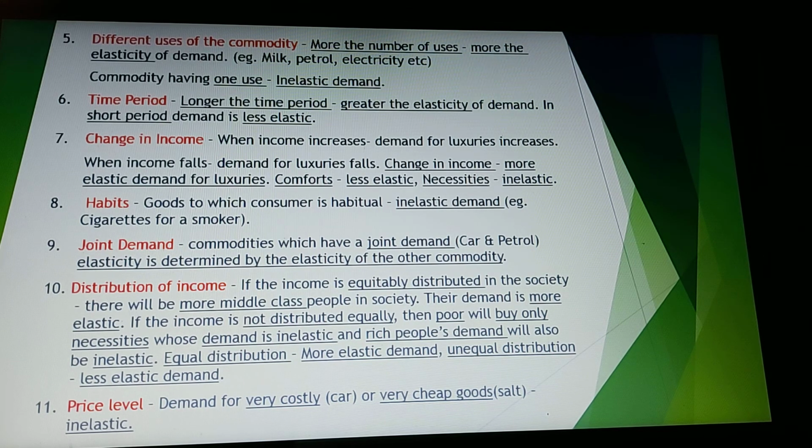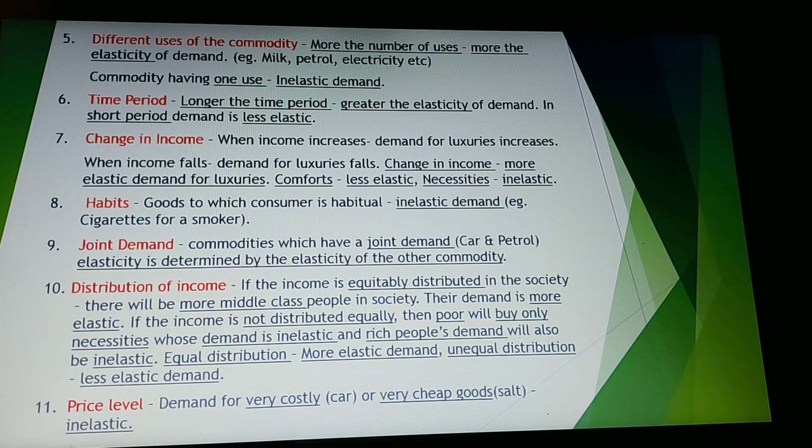And if there are more middle class people in the society, the elasticity of demand will be more. So we come to the conclusion that if there is equal distribution of income, then the elasticity of demand will be more. And if there is unequal distribution of income, then the elasticity of demand will be less, or it will be inelastic.